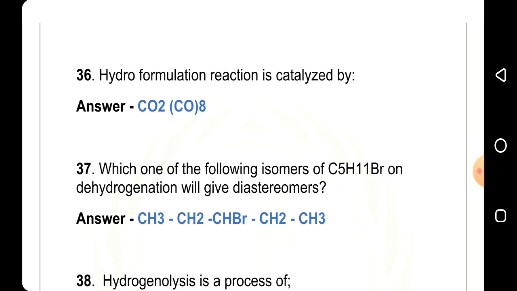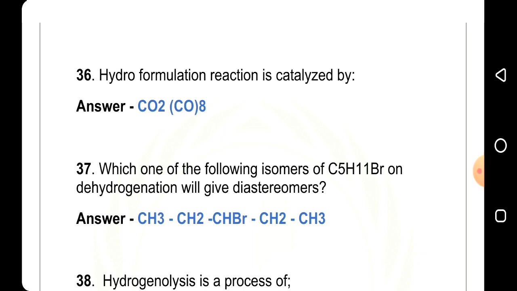37th question, which one of the following isomers of C5H11Br on dehydrohalogenation will give diastereomers?